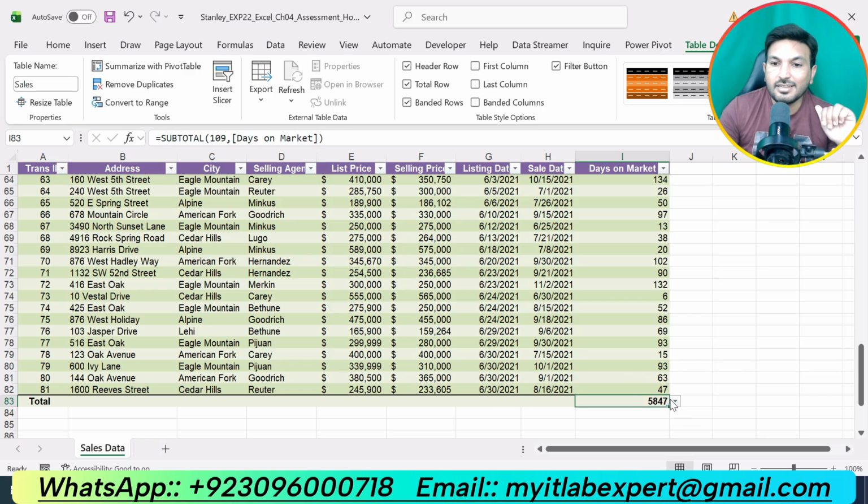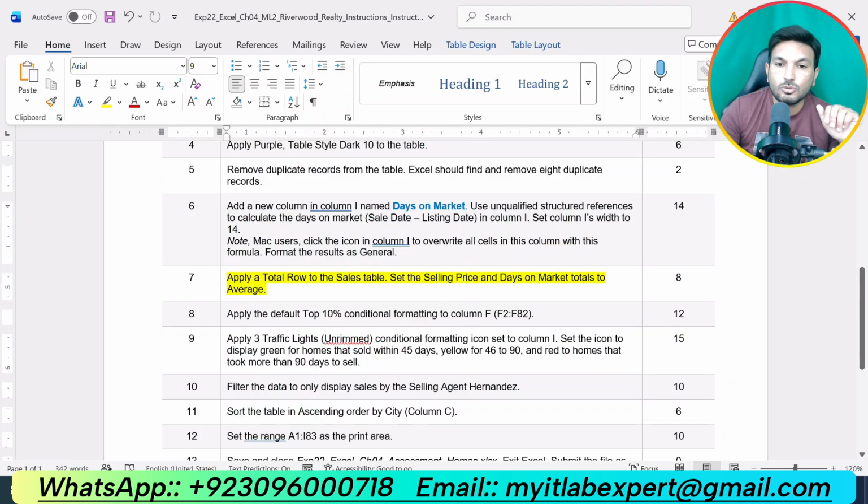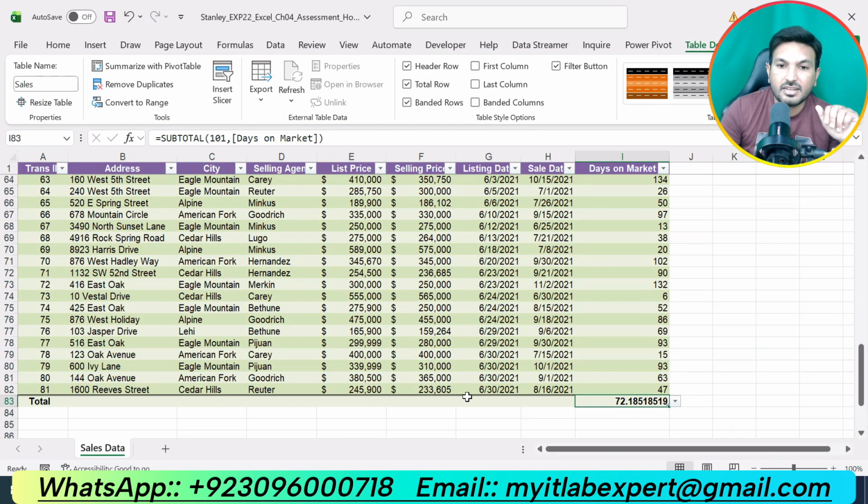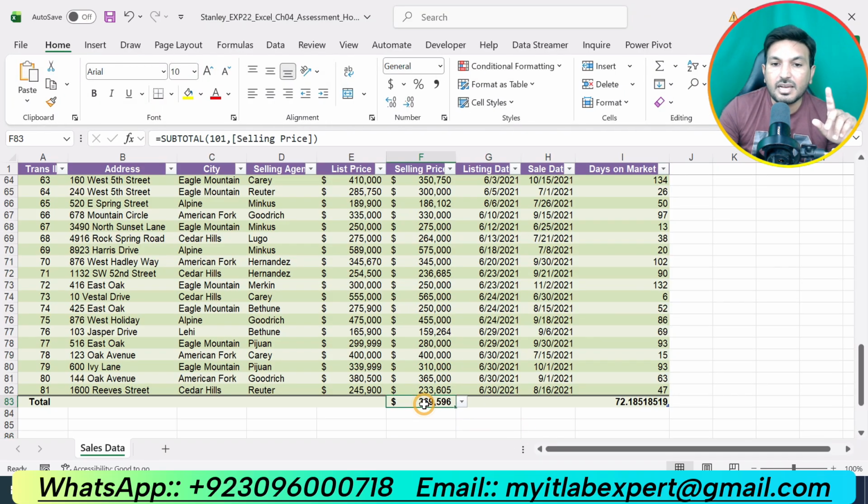So click that one, click the arrow and select average. So we got the average days on the market. Then we are supposed to use the average function for the selling price as well, and selling price is given here. Okay, and select the average function for this one. So we got the average selling price and average days on market.